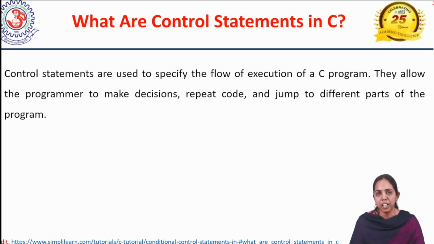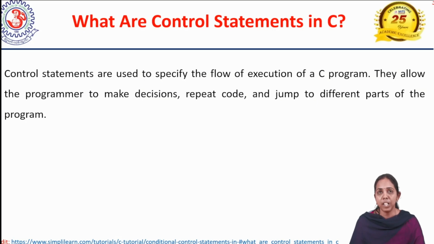If we have any conditions that we want to use in a programming language, or we want to repeatedly write a statement 10 to 15 times, then how can we do it? Or otherwise I want to jump from the first step to the second step, or the second step to the fifth step. How can we do it? With the help of control statements. This is why we are using control statements in C.